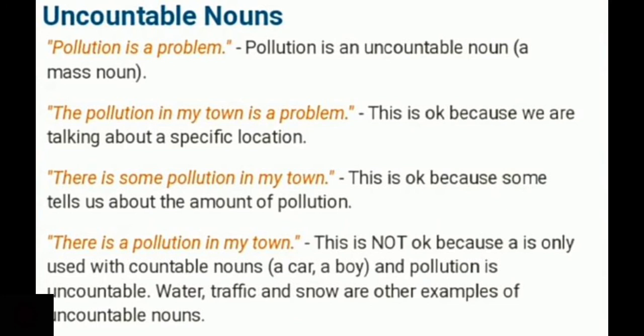Pollution is uncountable. Water, traffic, and snow are other examples of uncountable nouns. We can also list sugar, oil, cream, paste, and so on. These are uncountable nouns. Along with uncountable nouns, we don't use a or an.